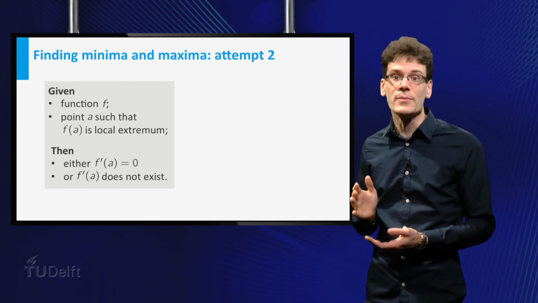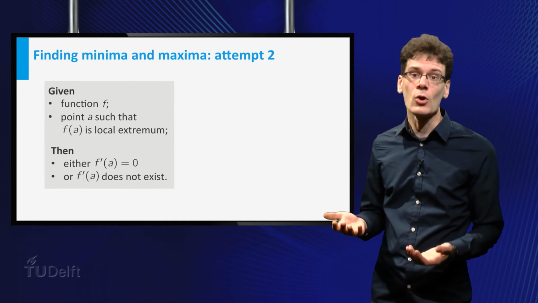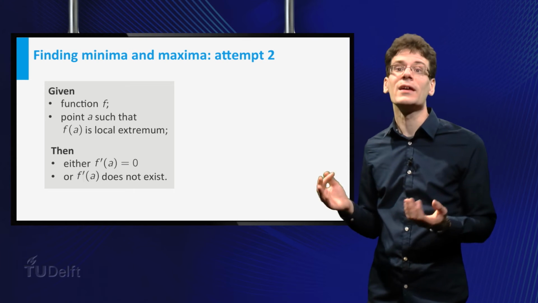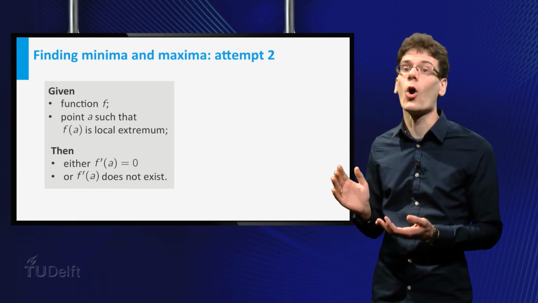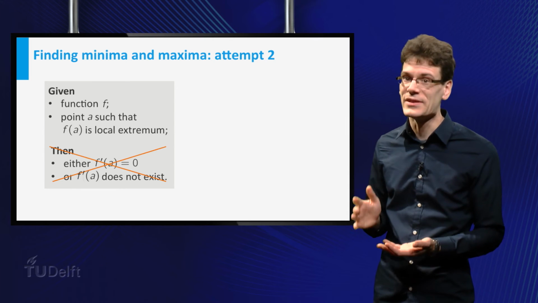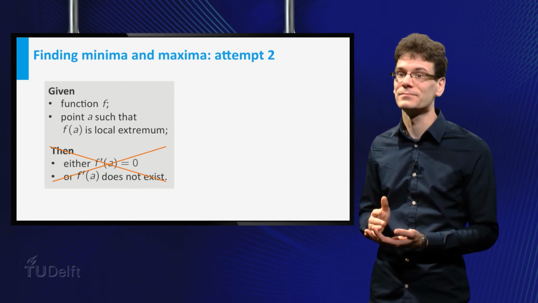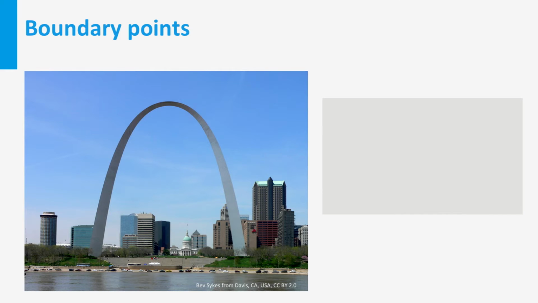Okay, so now you may suspect the following. In local maxima and minima of f, either the derivative vanishes or it does not exist. Even that is not always the case. For example, look at this picture of the famous Gateway Arch in St. Louis, USA. Its height, as a function of horizontal position, is a differentiable function.